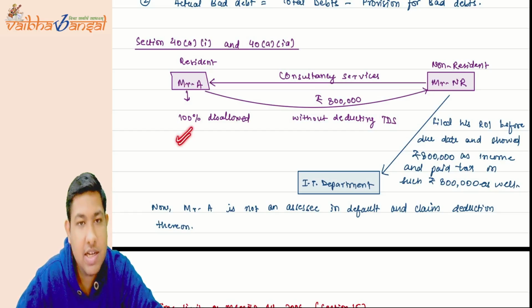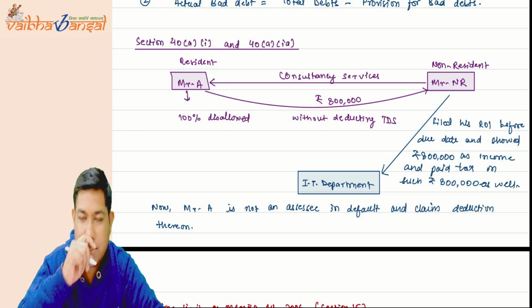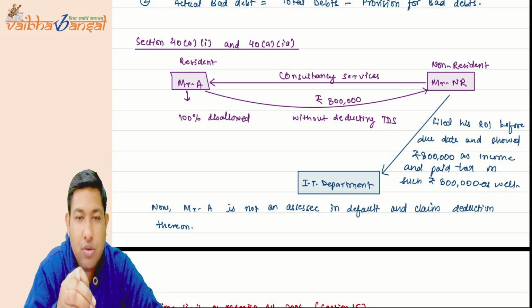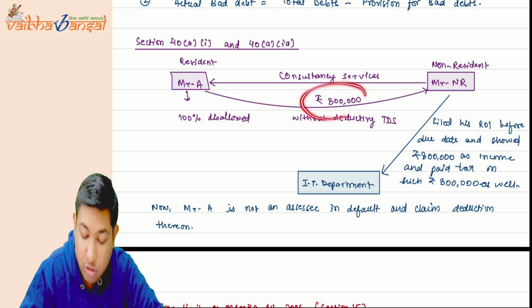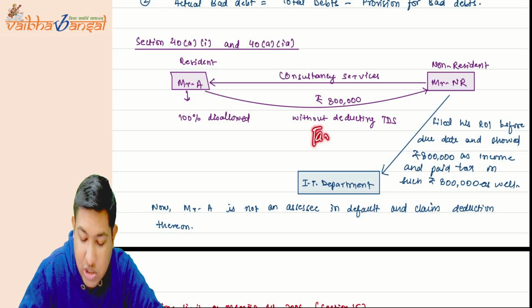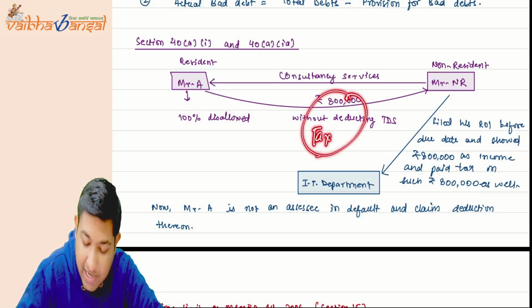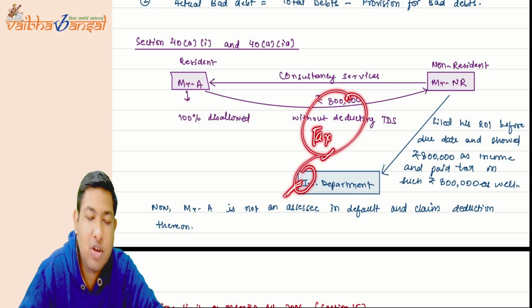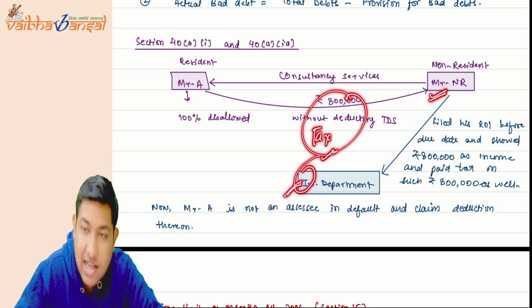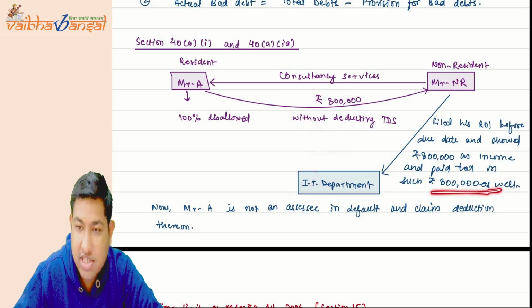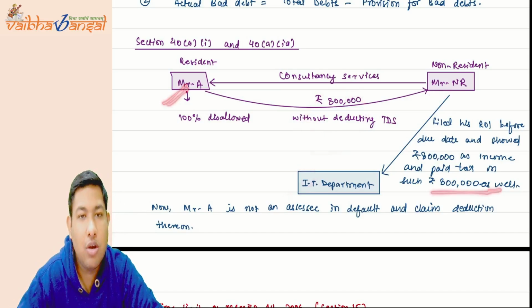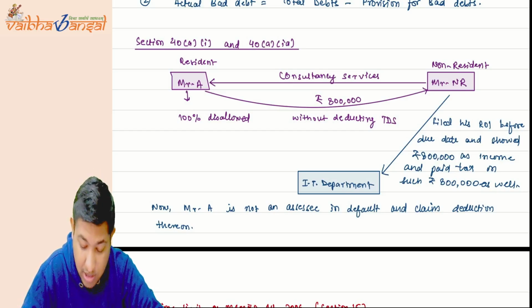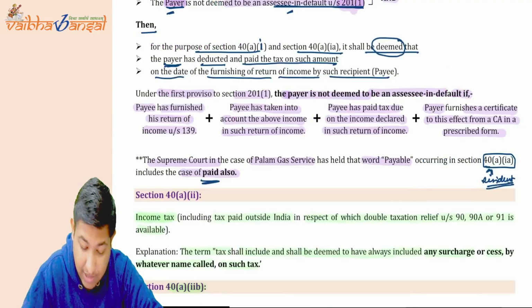Now it is 100% disallowed in the hands of Mr. A, but Mr. NR was an honest person. He came to India, showed the income of 8 lakh rupees from India and also paid tax on it. So the IT department got the 8 lakh rupees income and the tax on that. So the department is saying that if the other person has paid the tax on such income, now you can take the deduction, and we will not assume you to be an assessee in default and will not penalize you. I hope it is clear.